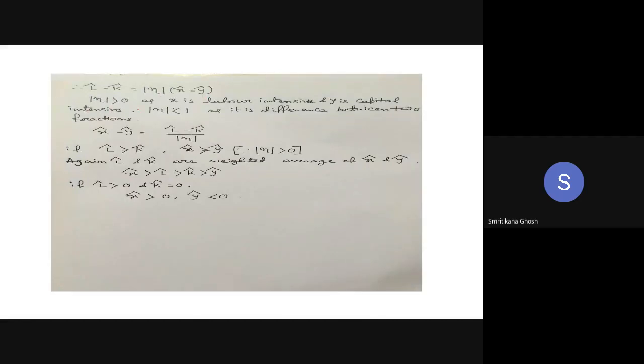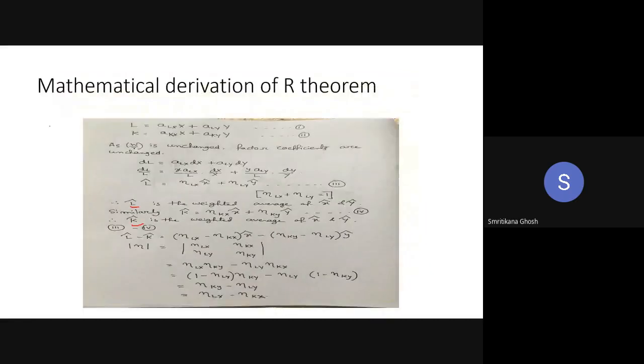Now look, what is determinant tilde? It is greater than 0. Why is it greater than 0? Because x is labor intensive and y is capital intensive. So look at the last line: tilde lx minus tilde kx. Tilde lx means x into alx by L. This is your tilde lx, x into alx by L. And what is your tilde kx?